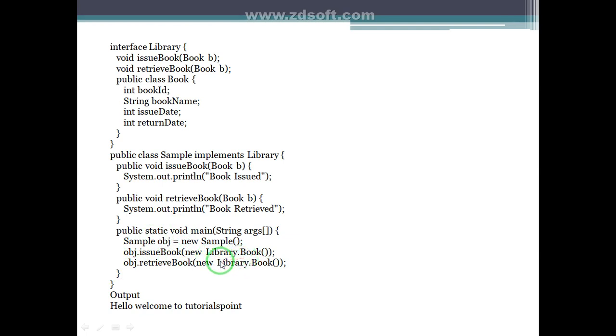So new Library.Book, because Library is the interface and Book is defined inside the interface. It must be called like that, new Library.Book, and here also for the retrieving method obj.retrieveBook with new Library.Book, and the output is book issued and book retrieved.